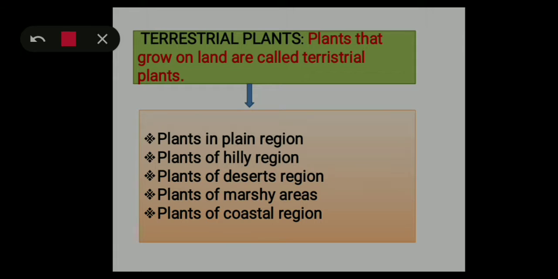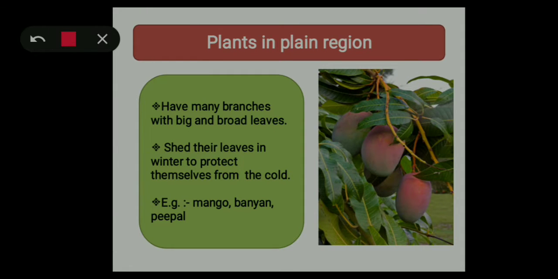Terrestrial plants can be classified into the following types: plants of plain region, plants of hilly region, plants of desert region, plants of marshy areas, and plants of coastal region. So let's know each of them one by one in detail. At first we will learn about plants in plain region. In plain areas, trees have various kinds of adaptation.